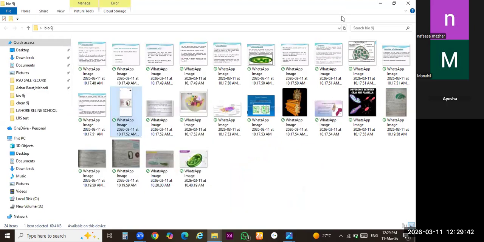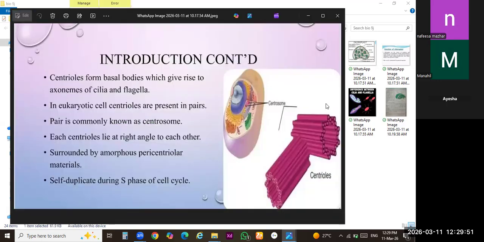Now we will discuss the structure of centrioles. The third organelle which we will discuss in today's class is centriole.